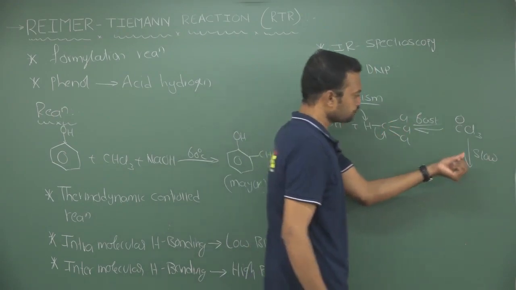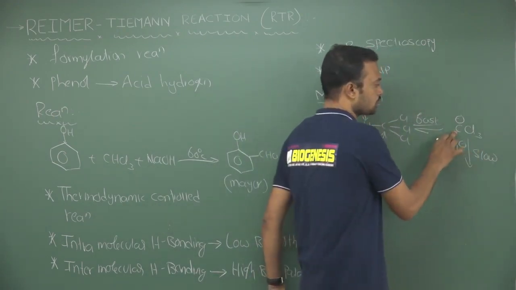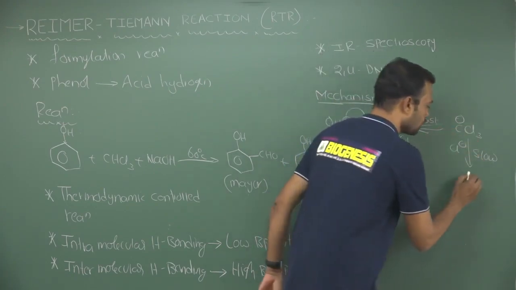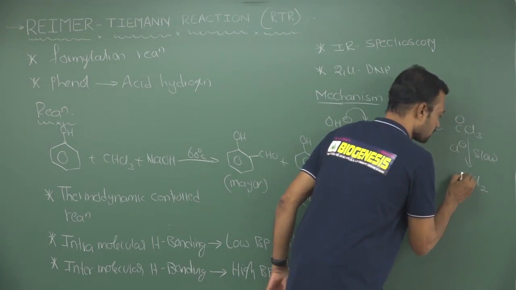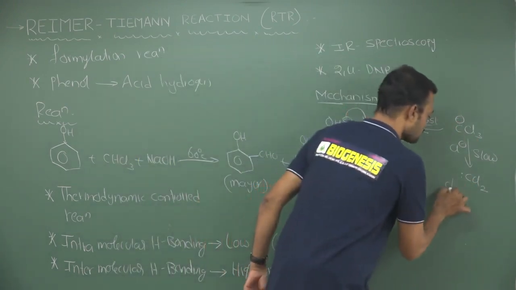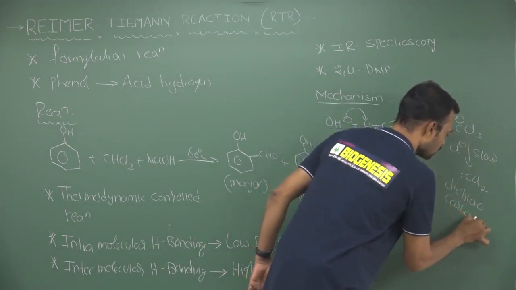So, this is a very slow process. The chloride is removed very slowly. Why? Because the carbanion is stabilized by chlorine atoms. Why? Because chlorine atoms are electron withdrawing groups. Finally, what happens? See, you will expect a dichlorocarbene. So, dichlorocarbene is an intermediate involved in this reaction.